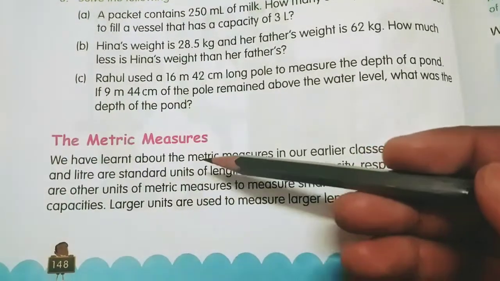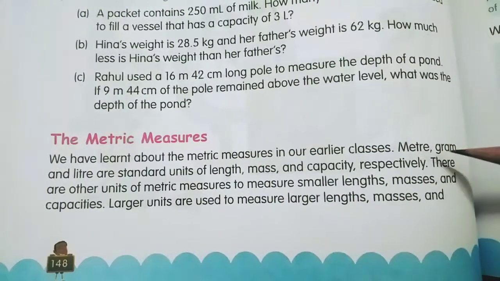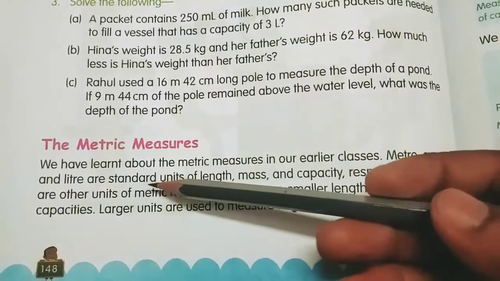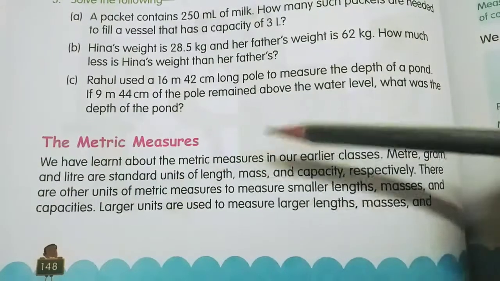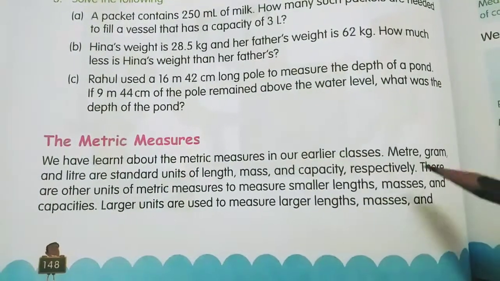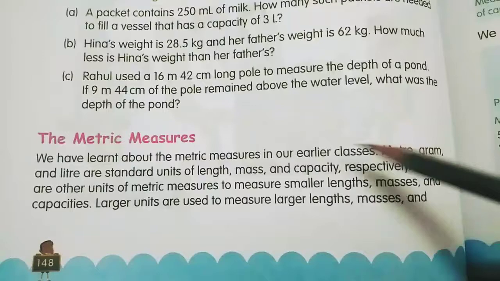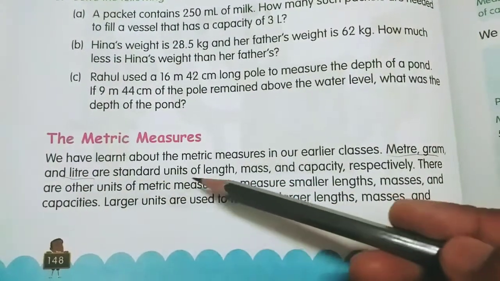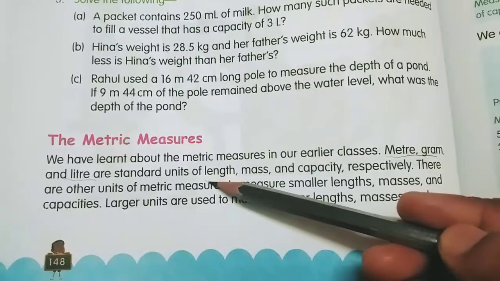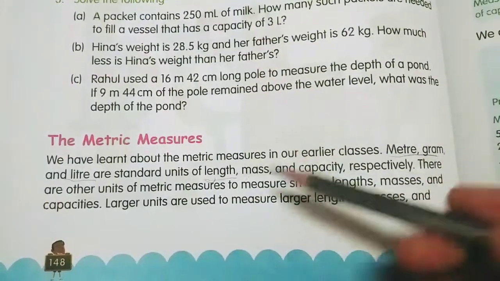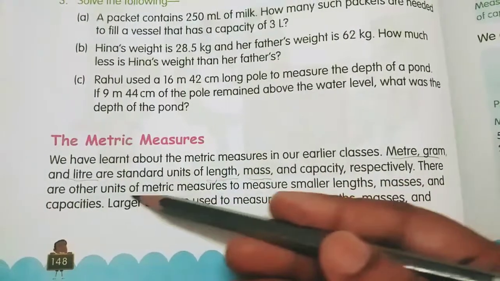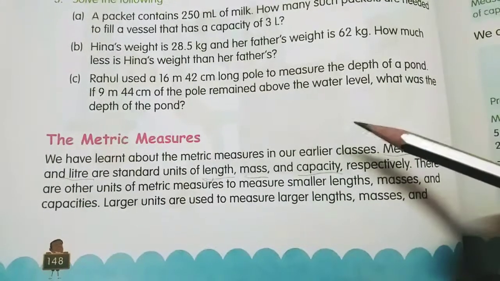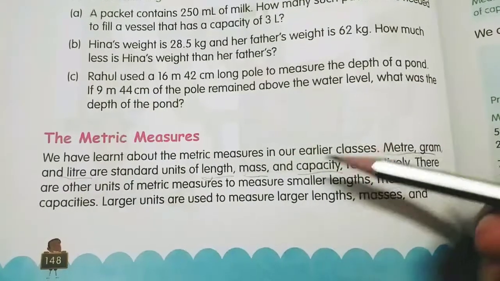We have learnt about the metric measures in our earlier classes. Meter, gram and liter are the standard units of length, mass and capacity. Understood? Meter is for length, gram is for mass and liter is for capacity. So these three are the standard units of length, mass and capacity.